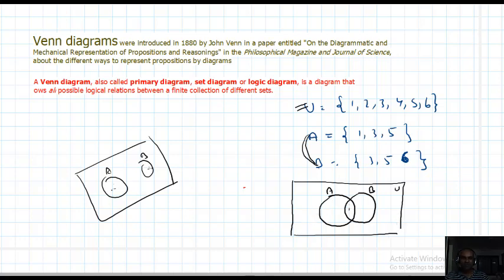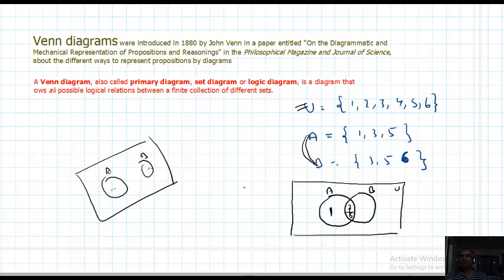Now you want to fill in the elements. First, fill the common portion, and after that portion A and portion B. What are the common elements of A and B? 3 is common, 5 is common. Write 3, 5 here first. Now fill A. 3 and 5 already belong to A, so just write 1 here. So A, which is {1, 3, 5}, is completed.